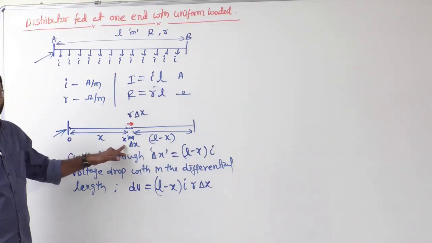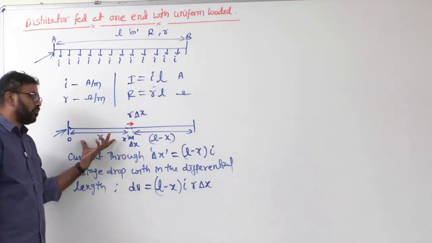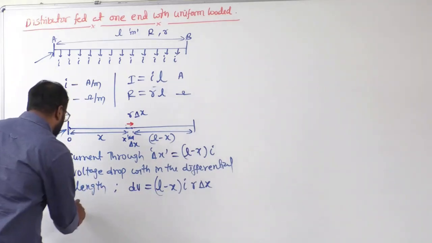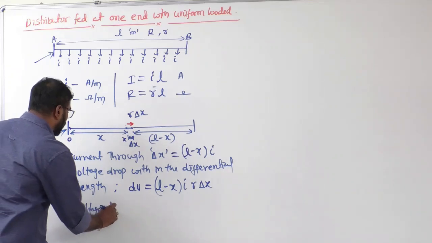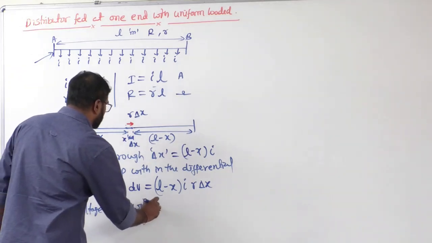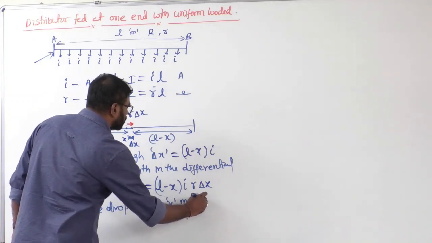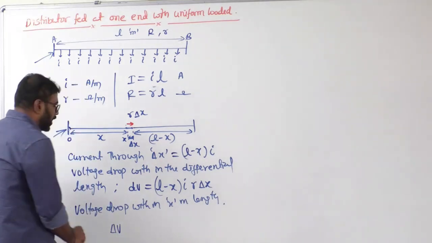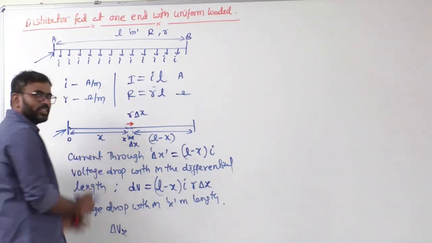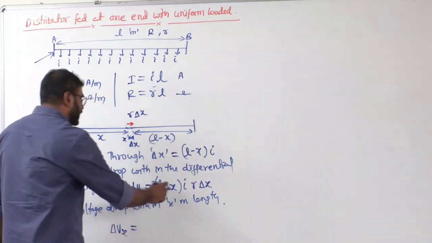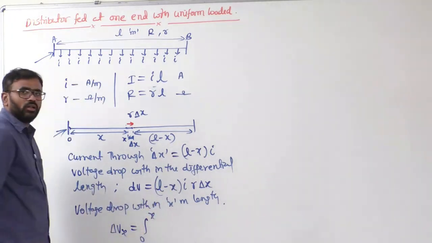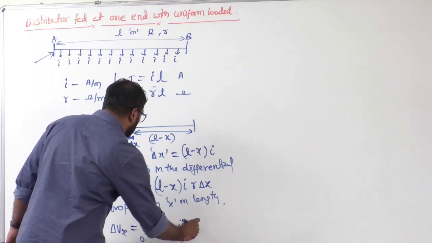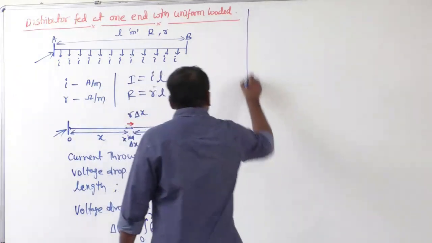That means the voltage drop within the first x meter length, you have to integrate with respect to x. So the voltage drop within x meter length, delta V x, is equal to the integration from 0 up to x of L minus x into i into r into dx. If I integrate that, what do I get? Simple.